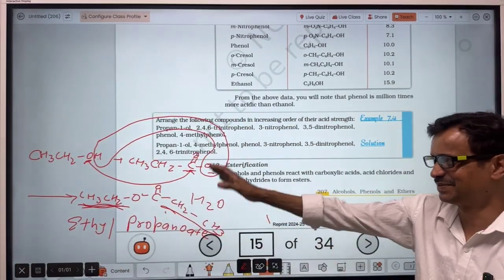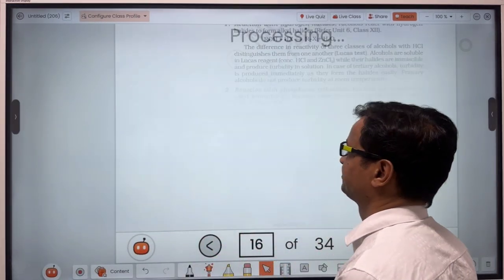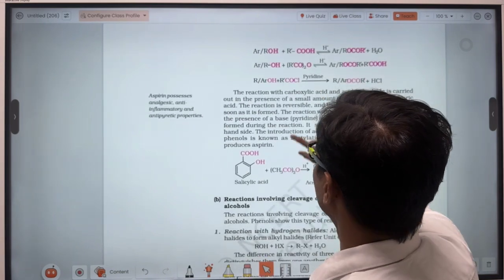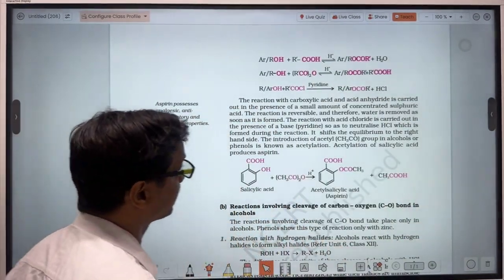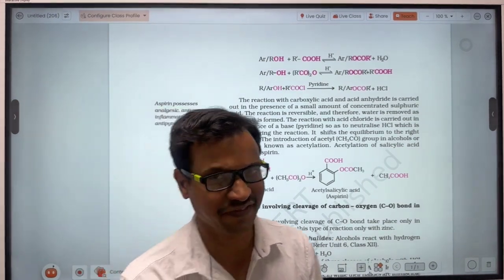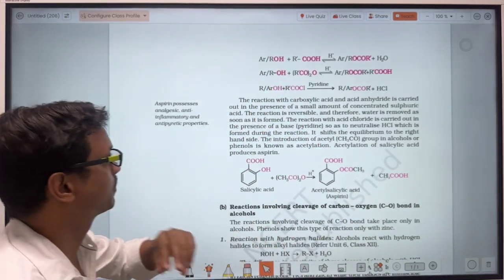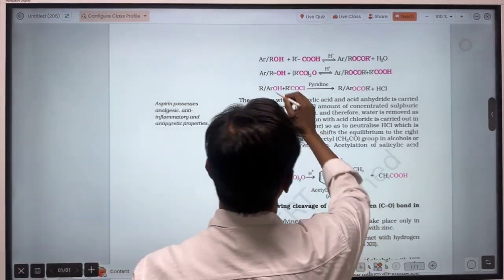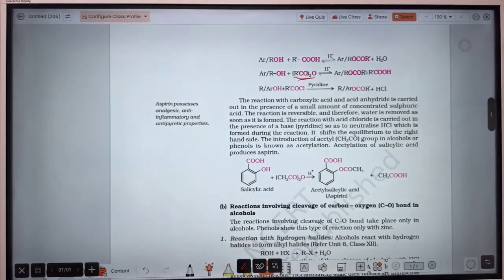Okay guys, I hope this one is clear for you. These are some of the reactions in which there will be cleavage, that means in esterification there will be cleavage of the OH bond of the alcohol. Let's see this compound also. About the carboxylic acid we have already discussed. Then after, let's see about this one, acid anhydride. Let's see.